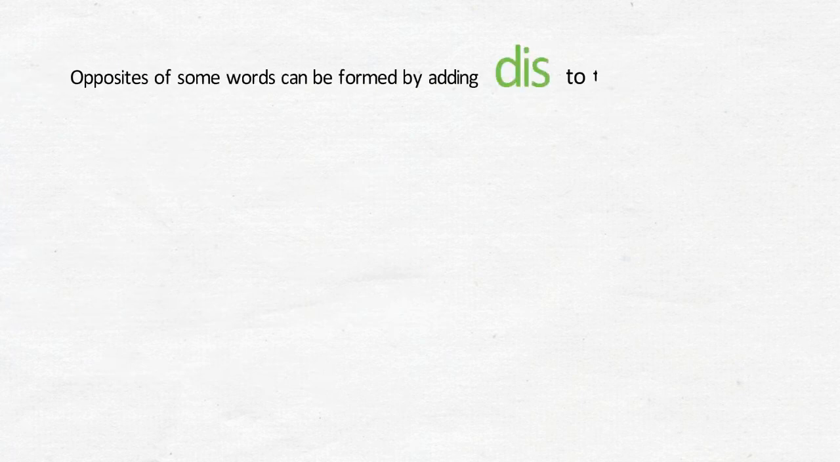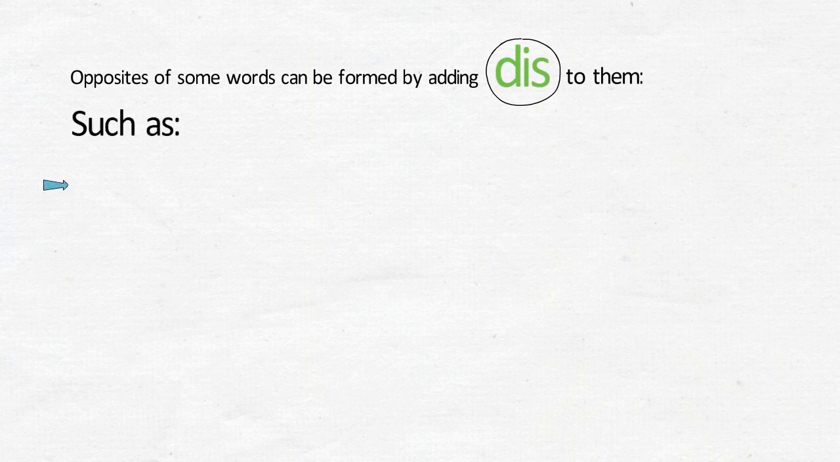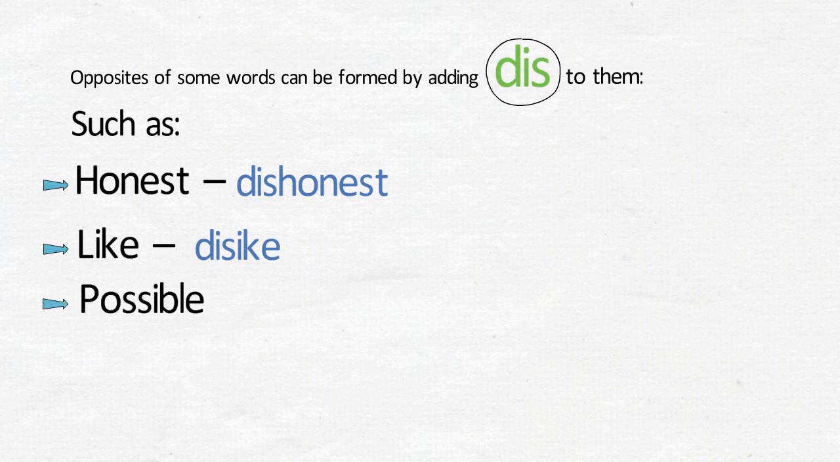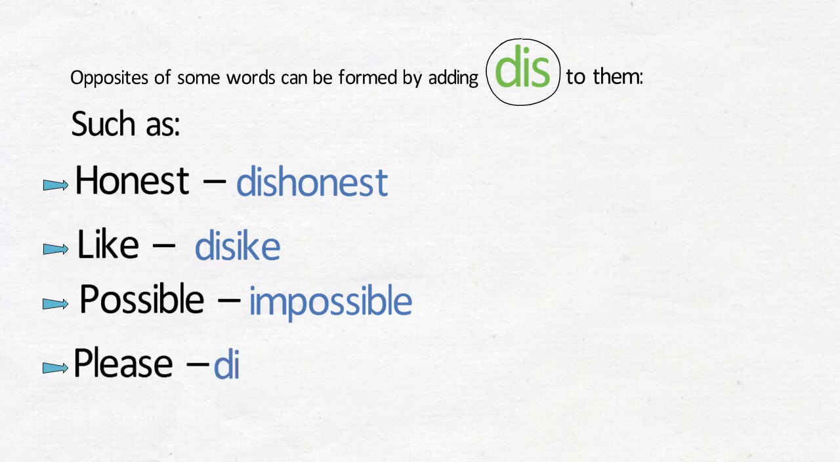Opposites of some words can be formed by adding "dis" to them, such as honest, dishonest. Like, dislike. Possible, impossible. Please, displease.